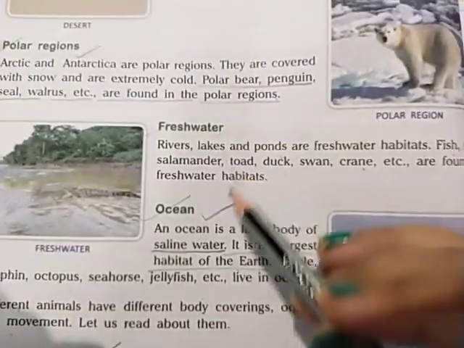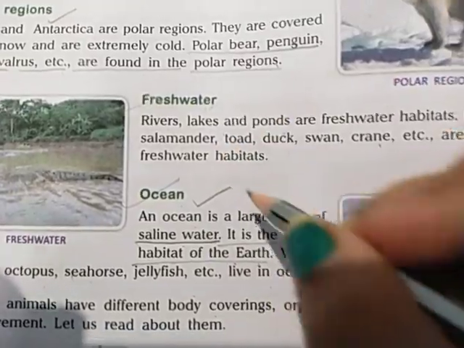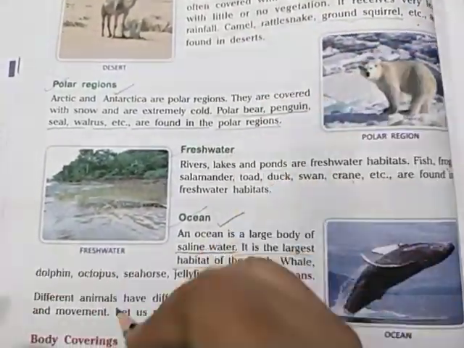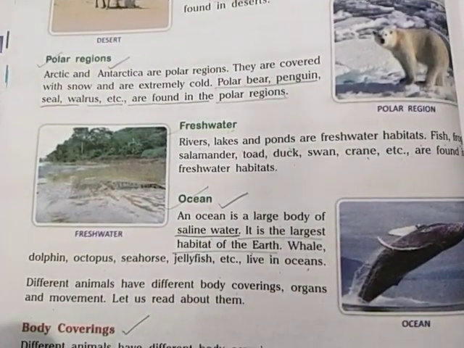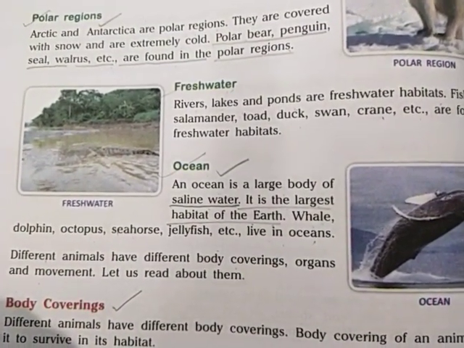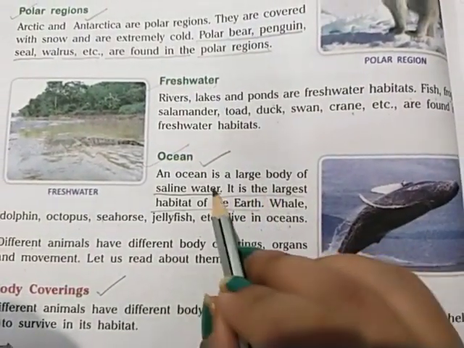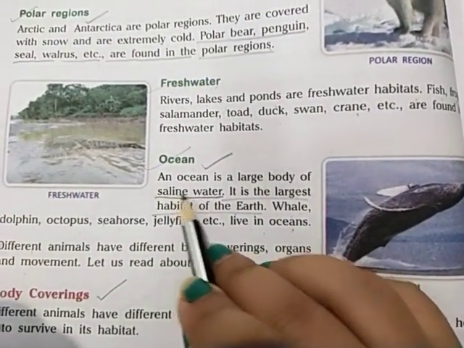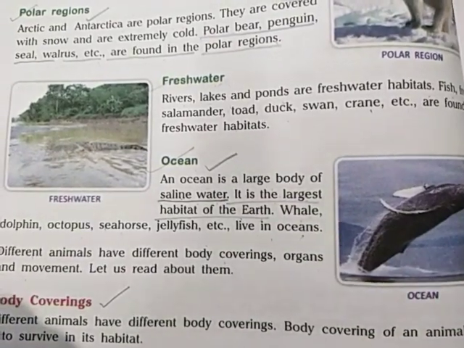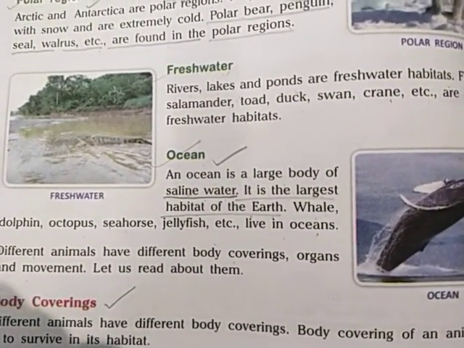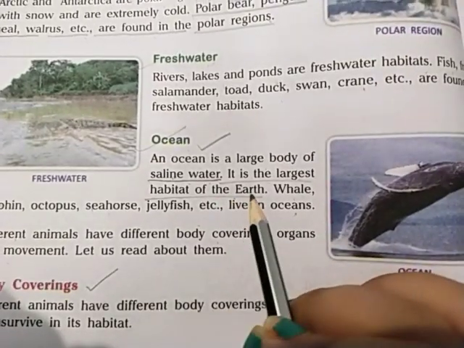So basically, this is the basic difference between fresh water and ocean water. So children, ocean is a huge or large water body which is completely saline or salty in nature because of the minerals and salts. It is the largest habitat of the earth.